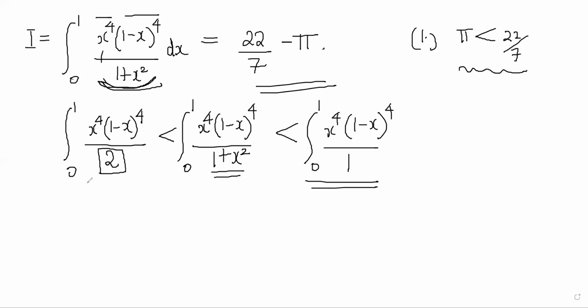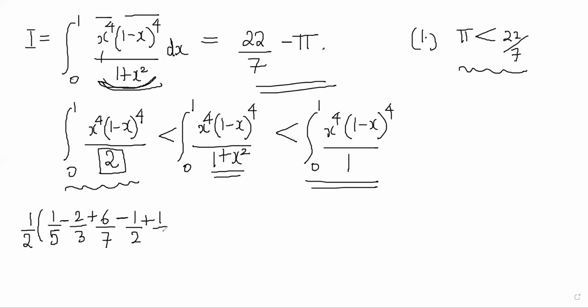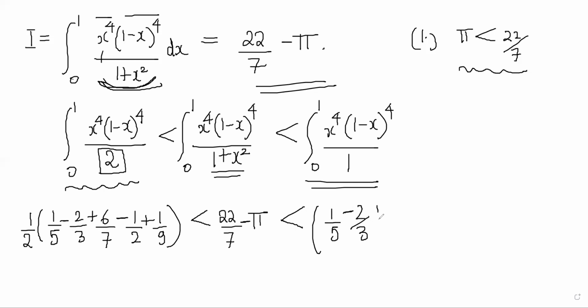Now that tells us many things, because we can evaluate this integral fairly easily. The same process: just expand it out and integrate. It will be half into 1 by 5 minus 2 by 3 plus 6 by 7. I have done this calculation before, so I'm just writing the answer. I'm sure everyone can follow this part. 22 by 7 minus pi is less than 1 by 5 minus 2 by 3 plus 6 by 7 minus half plus 1 by 9.